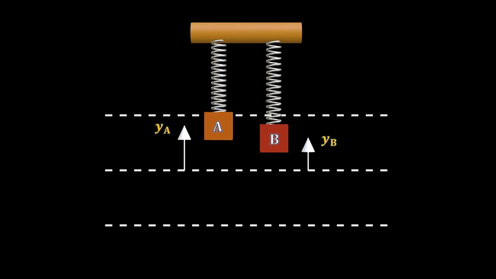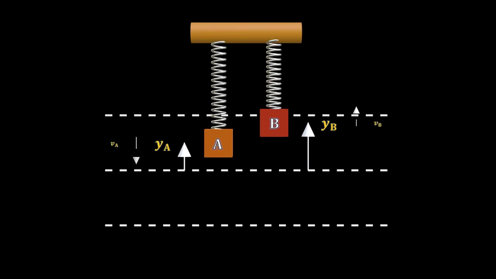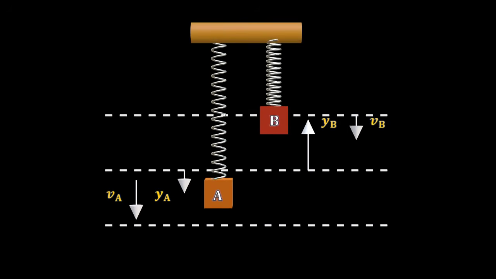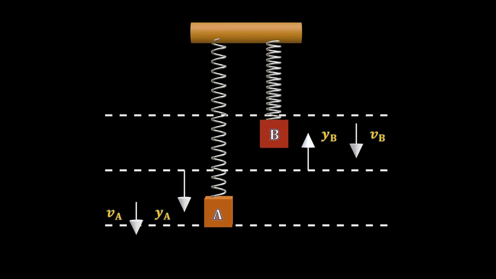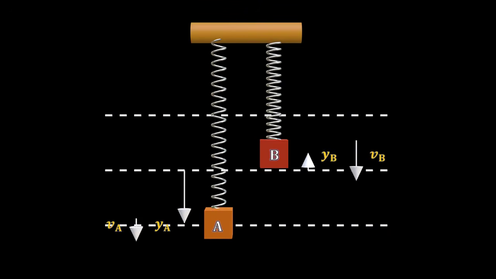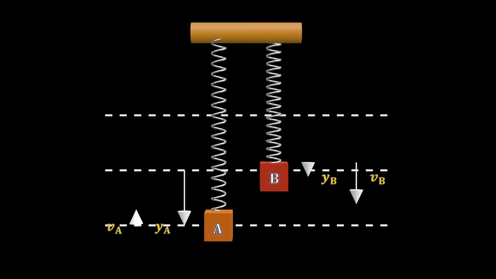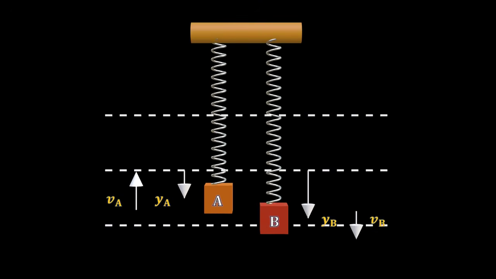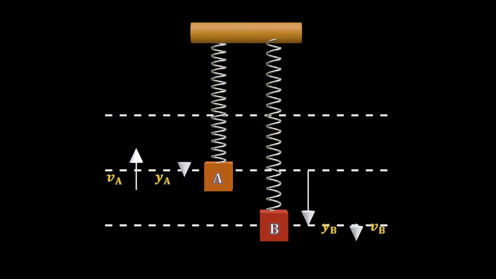We will also keep an eye on the velocities of the objects, which are denoted as VA and VB respectively, so that we take into account the direction of the vector quantities. We are going to take the positive direction as vertically downwards.